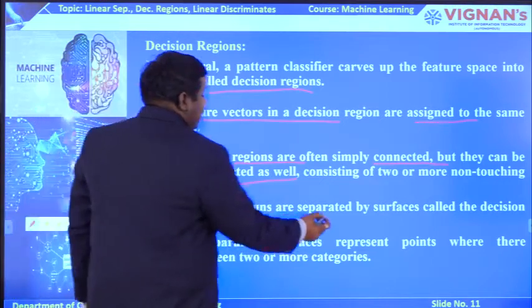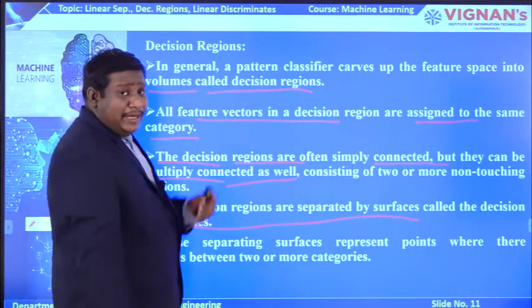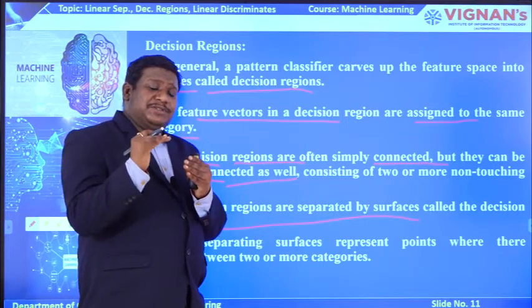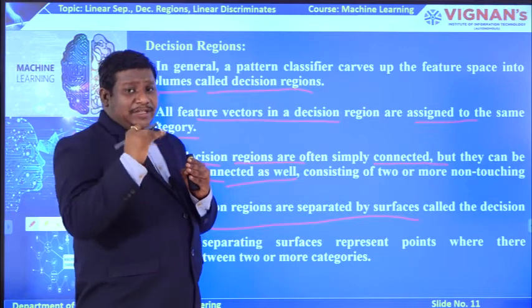The decision regions are separated by surfaces called decision boundaries. So in linear separability, the place where we separate the two data sets can be called a surface region or decision surface.